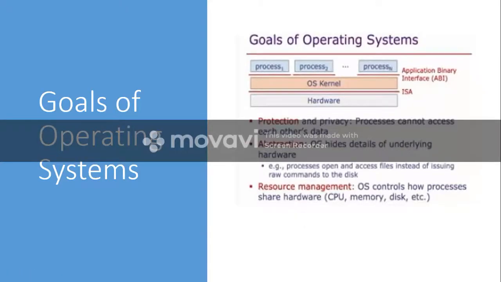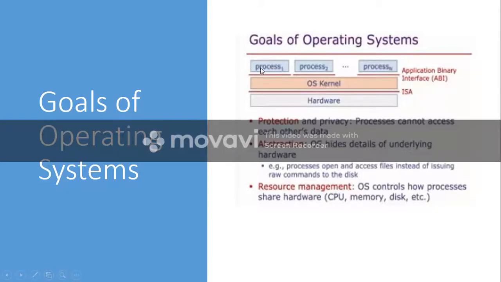Okay. So next, let us try to understand the goals of operating system. What are the goals of operating system? These are the three main goals of operating system. The first primary goal of the operating system is to provide protection and privacy. Protection and privacy for whom? For the various processes that are running on top of the operating system.